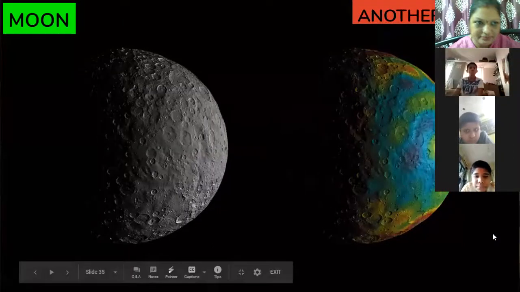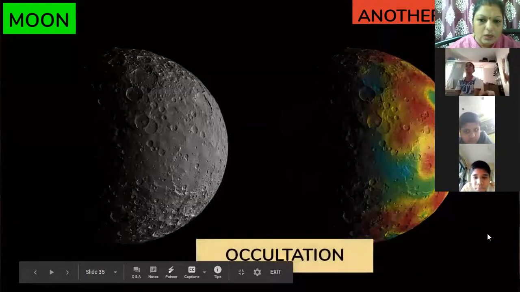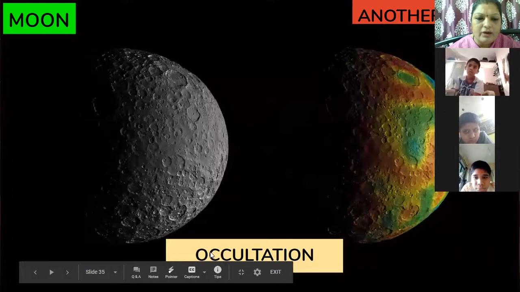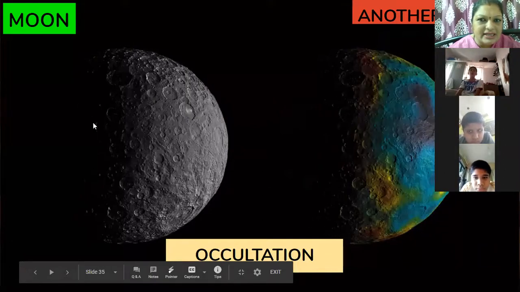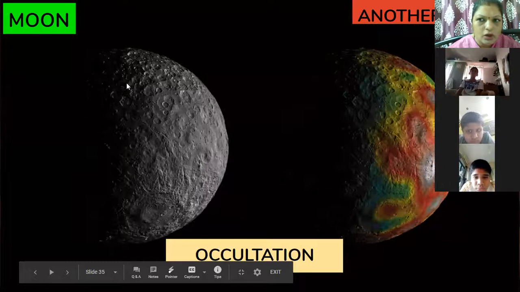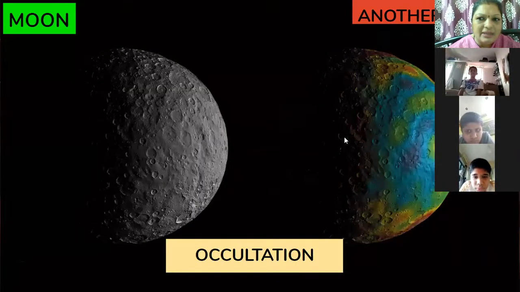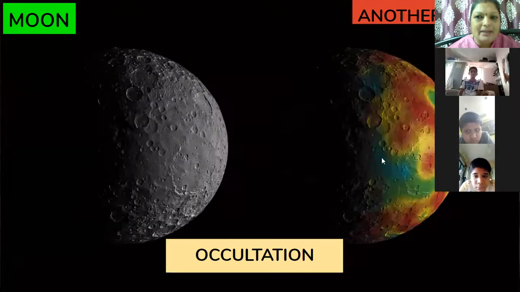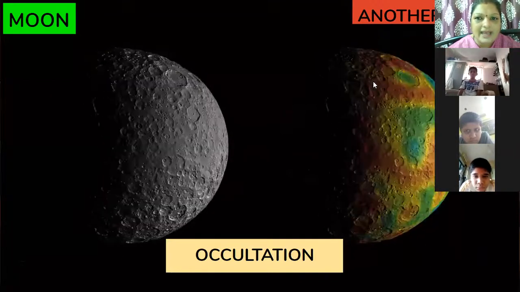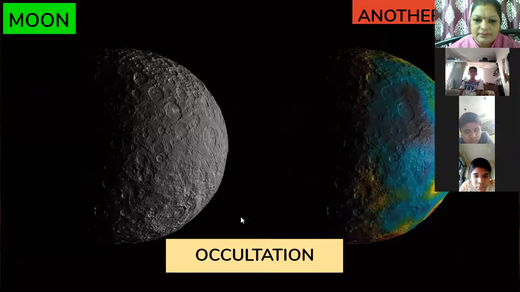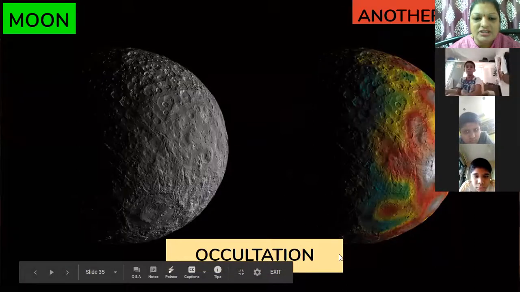See this picture. What is the meaning of occultation? This is the moon. When another planet comes in between the moon and the earth, it is known as occultation.